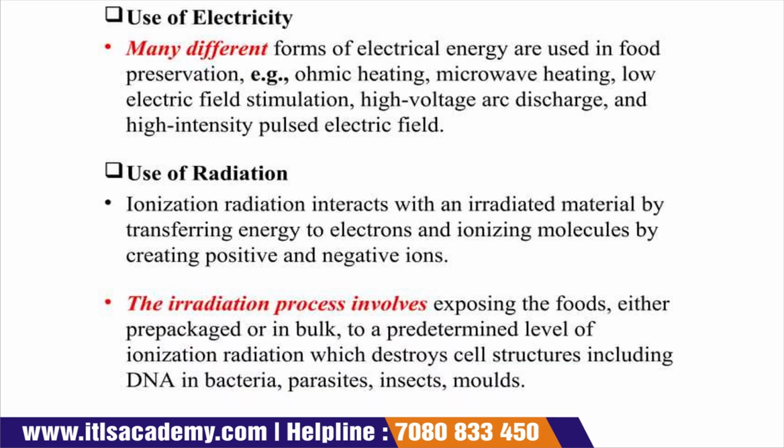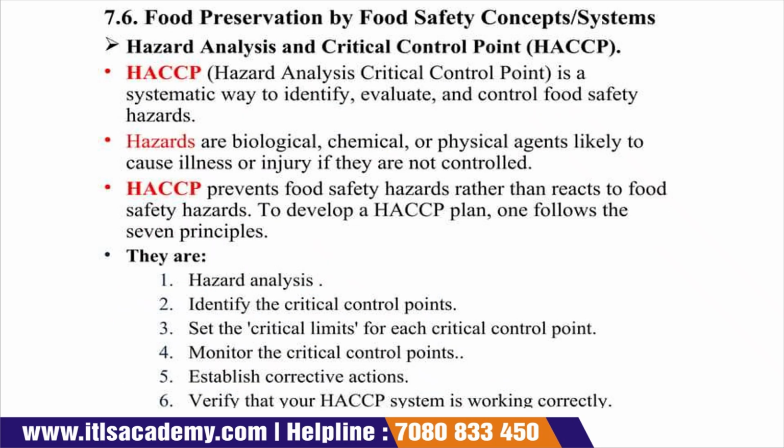Radiation is also used. In electricity, we use electrical energy. This electrical energy preserves the food product, like ohmic heating, microwave heating, low electrical field stimulation, high voltage arc discharge, and high intensity pulsed electric field. In radiation, we use ionizing radiation for the preservation of the food product.